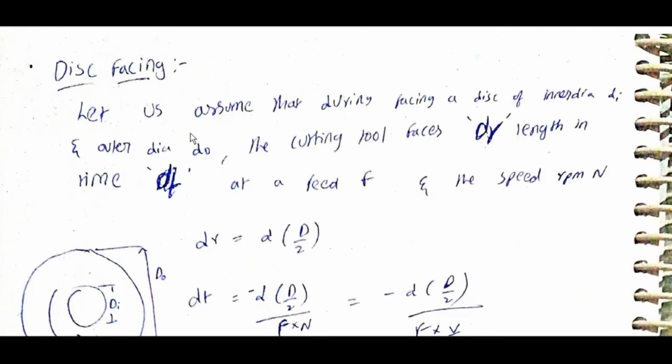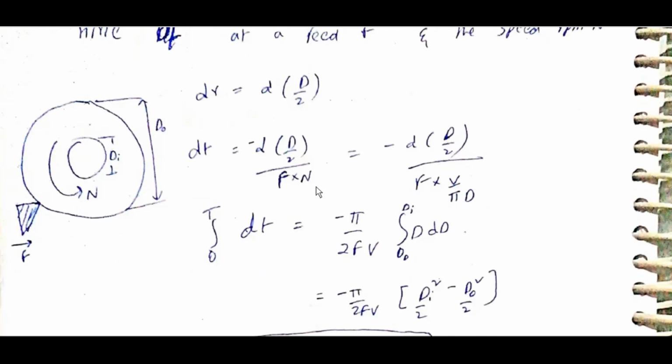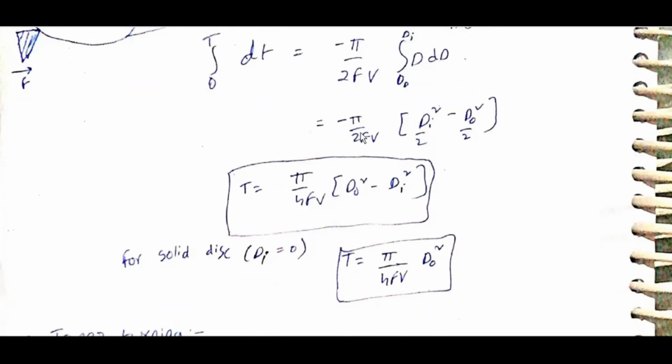Disk facing. Let us assume that during facing a disk of inner diameter Di and outer diameter Do, the cutting tool faces a length dr in time dt at a feed f and speed n rpm. dr is equal to dD by 2. dt is equal to minus dD by 2 by Fn, which is equal to minus dD by 2 by f into pi D v by pi D. Integral 0 to T of dt is equal to minus pi by 2fv integral Do to Di of D dD, which gives pi by 2f into (Do square by 2 minus Di square by 2).